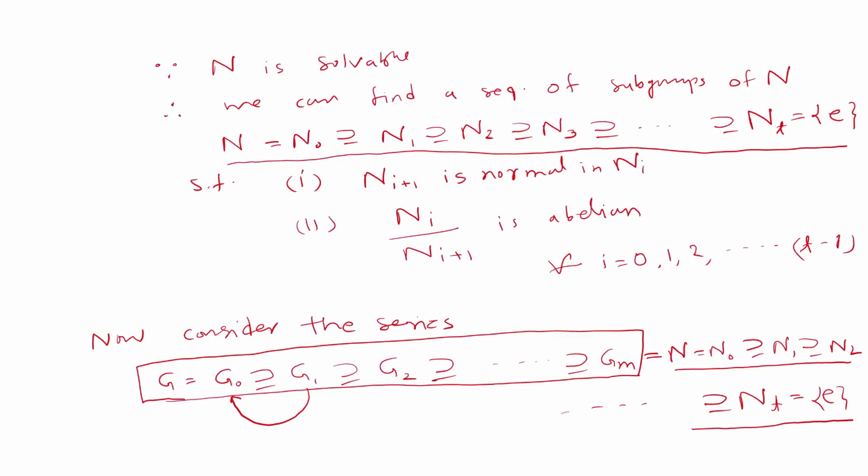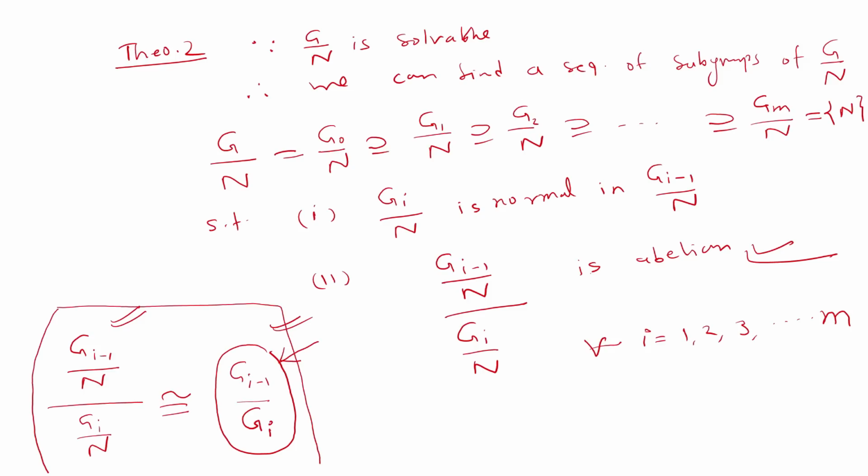Why? Since we have G1 by N, which is normal in G0 by N, we have already this result, since this series is a soluble series. So G1 by N is normal in G0 by N, and therefore we can say G1 will be normal in G0.